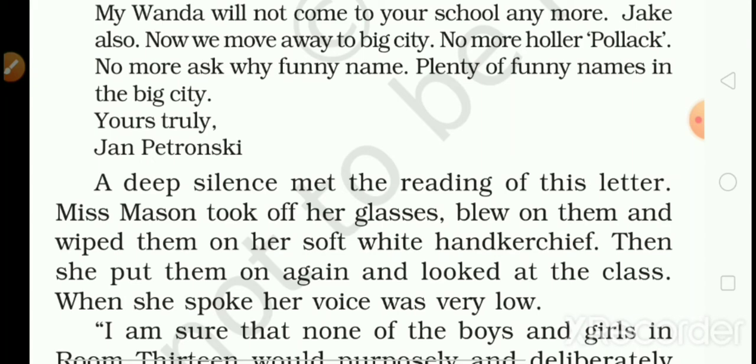Also in this letter he gave the reason for migrating to another city. The reason was that everyone used to tease Wanda and her brother. So that is why he said in the big city there are many people who have funny names. So no one would be teasing Wanda Petronsky because of her name, because of her religion, and because of her race. Okay.